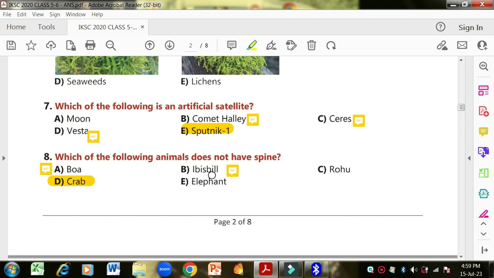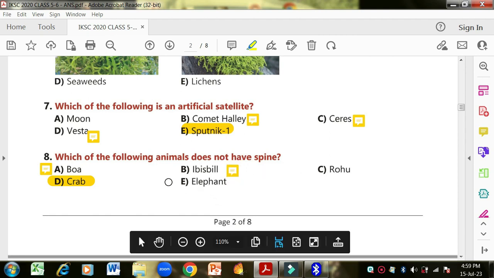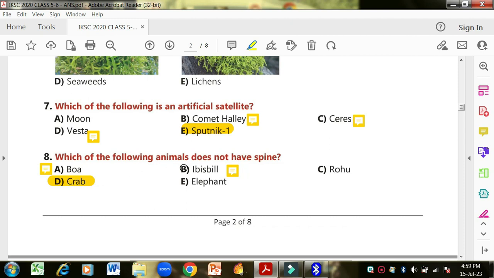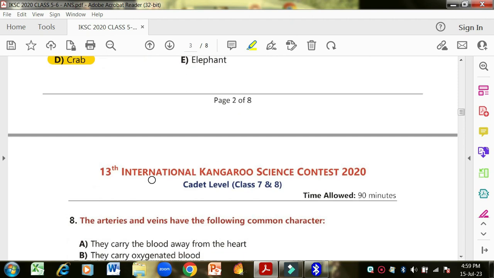Ibis is a wading bird, and it lives near the water and swims in the water also. Rahu, you know that it's a fish. Elephant is a wild animal. Crab. So crab is the one which does not have the backbone or the spine.